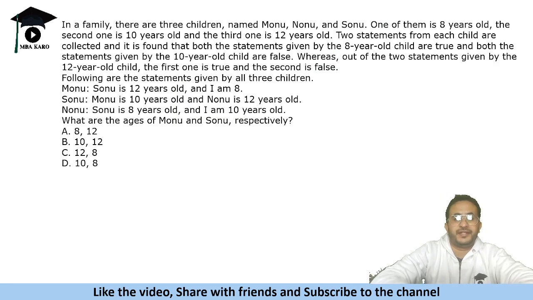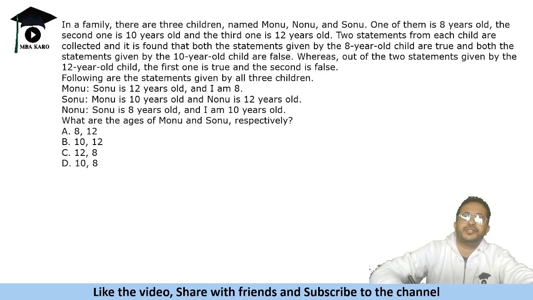In a family, there are three children, Monu, Nonu, and Sonu. One of them is 8 years old, the second one is 10 years old, and the third one is 12 years old. Two statements from each child are collected, and it is found that both the statements given by the 8-year-old child are true.